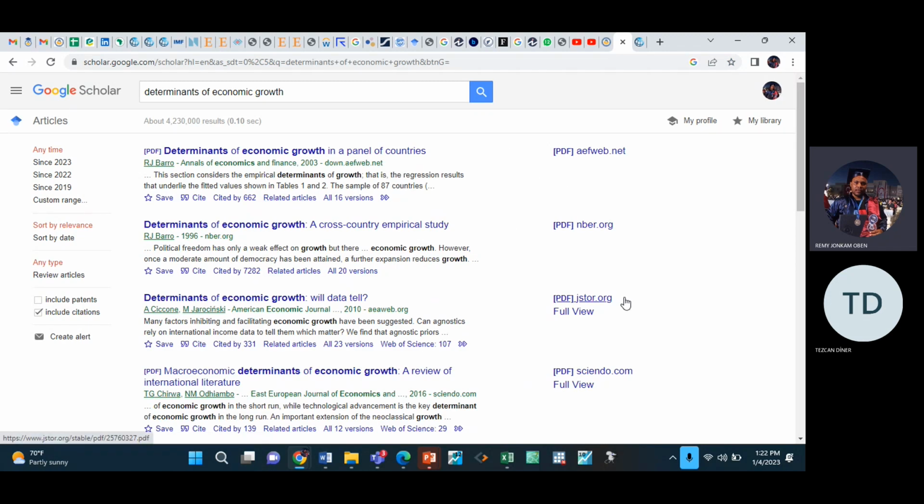Just download any 3 or any 4 or any 5. Even 2 is fine. Check the variables that they are using as independent variables. Then you can say, okay, according to this study, they use this variable to check determinants of economic growth. So it's important to add this variable to the model, those kind of things. So Google Scholar is a good site.